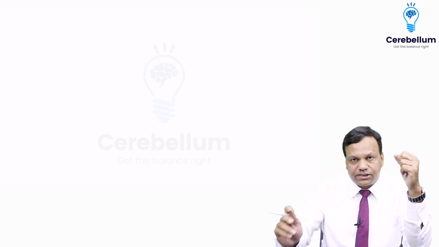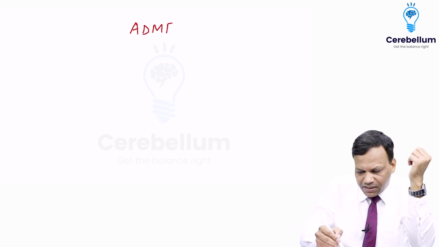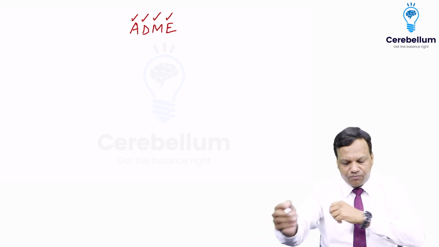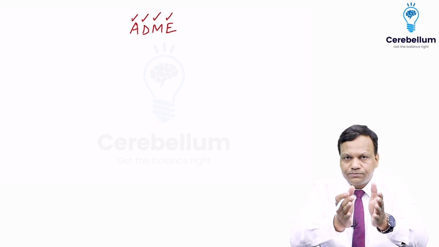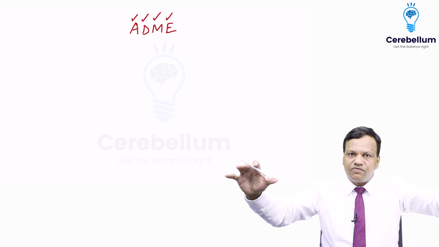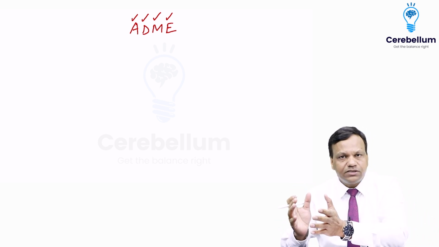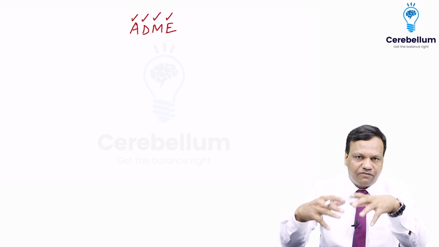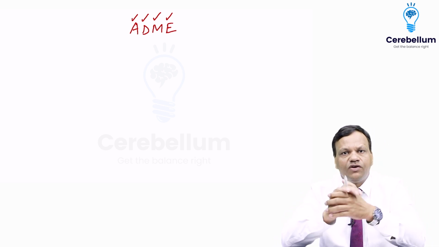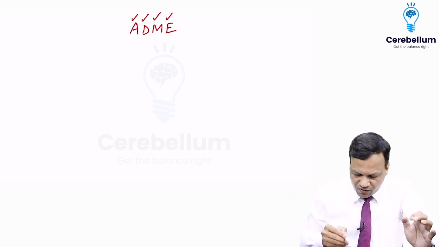Starting with the lecture, in pharmacokinetics we know it is ADME study: absorption, distribution, metabolism, excretion. What we have discussed so far is, after absorption the drug will come to blood, then it will be distributed to different parts of the body. It will reach the target place, produce the action, and that action we will discuss in pharmacodynamics. Now, after the action is done, we want to stop the action because no drug keeps on working forever.